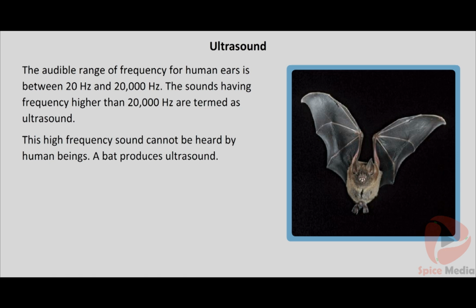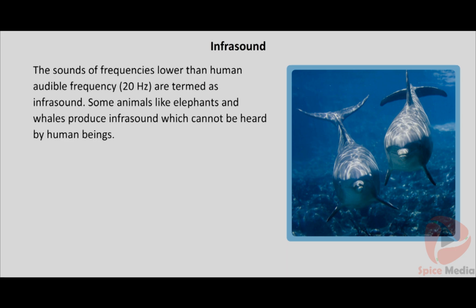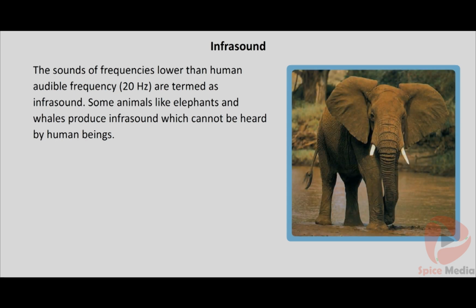A bat produces ultrasound. We have learnt about transmission of sound and ultrasound. Now we are going to learn about infrasound. If the frequency of the sound is less than the audible range, that is 20 Hz, it is called infrasound. Some animals like elephants and whales produce infrasound which cannot be heard by human beings.